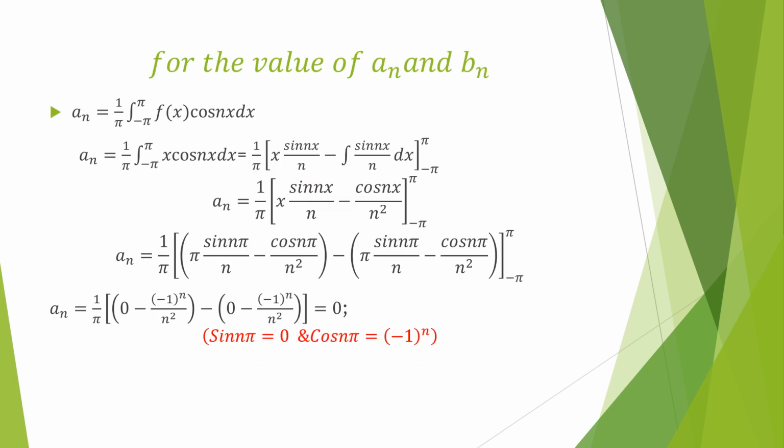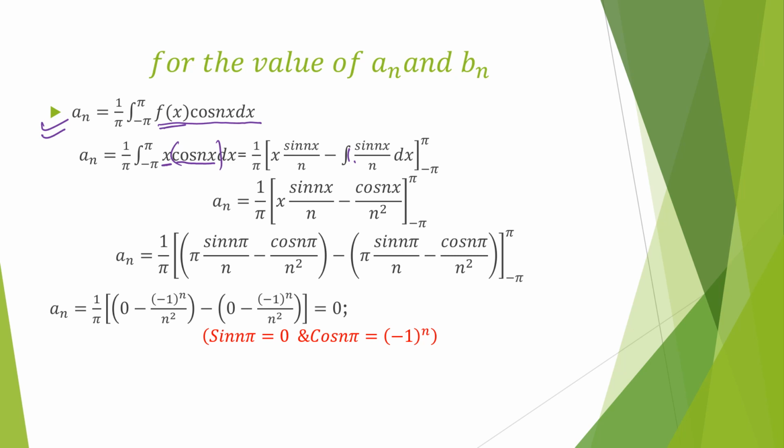Now we have to find out the value of a_n. a_n is equal to 1 by pi, as per the formula, limit minus pi to plus pi f(x) cos nx dx. Now we substitute the value of f(x) as x, and cos nx is the same. So by integrating it we get 1 by pi, x is the same, integration of cos is sin nx upon n, minus the differentiation of x is 1, and integration of cos nx is sin nx upon n dx.